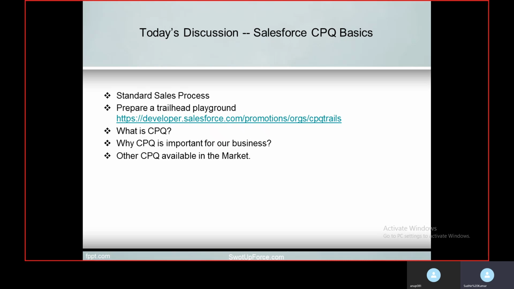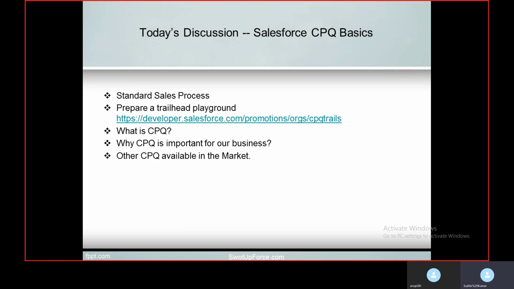We will discuss the basic terminology, and then go into some scenarios, and with the help of those scenarios we will discuss in detail. That will help us gain practical knowledge in place of theoretical knowledge, since theory is already available on the internet, on Google, and in the different Trailhead materials. So more focus will be on the practical side.